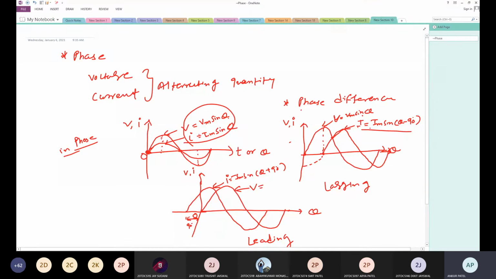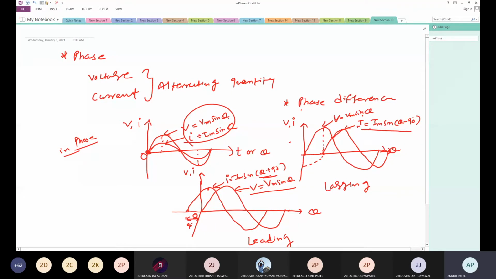Or V, that is starting from 0 to 360, so that remains the same: V equal to Vm sin theta. Okay, it is our reference quantity V. So if the curve starts from 0 to 360, then you can write V equal to Vm sin theta, I equal to Im sin theta. In terms of lagging and leading, you can write this plus or minus angle accordingly. So this is leading, meaning here the current attains its zero and maximum value earlier with respect to voltage. So it is called the leading quantity.